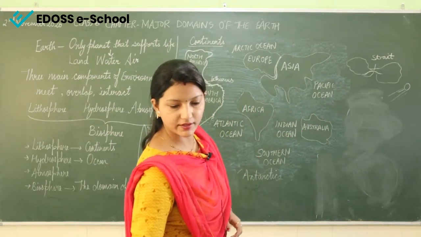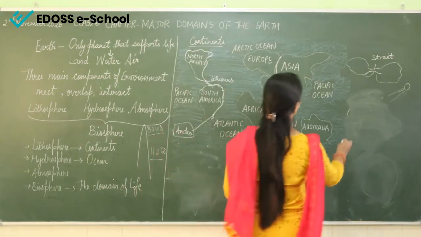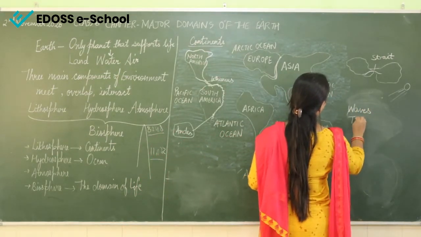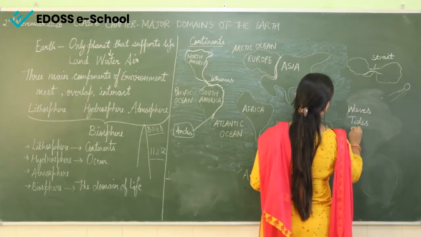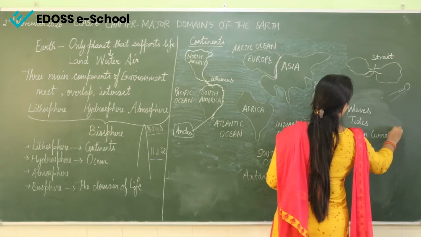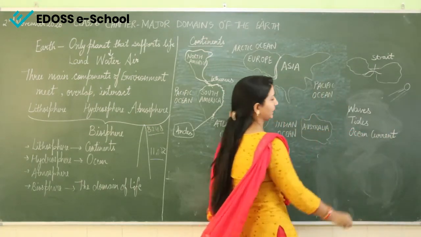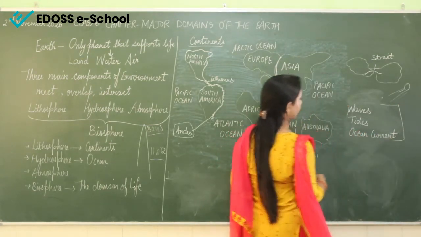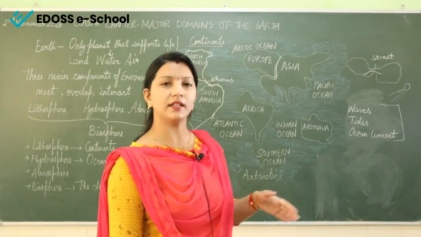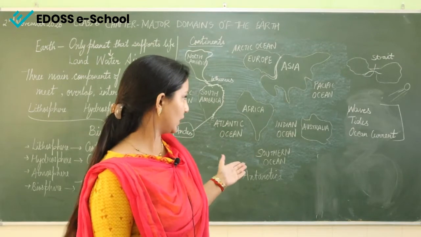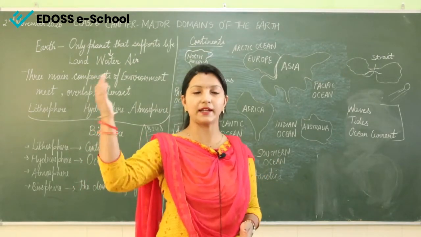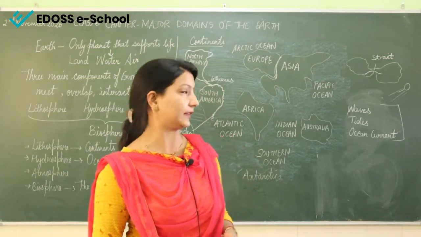When we say the water is moving, it moves in the form of waves, tides and ocean currents. In these three forms the water moves in the ocean. Waves, you can see the light waves in the ocean. Tides, when the water rises to a height and then again falls back, that is tides.